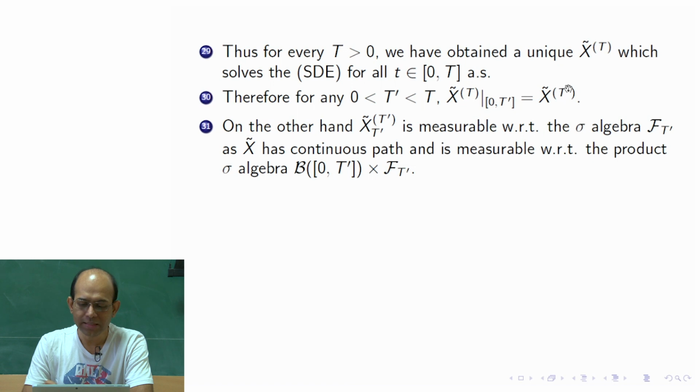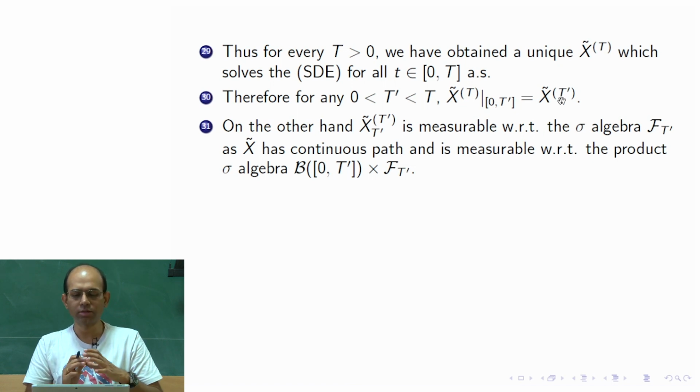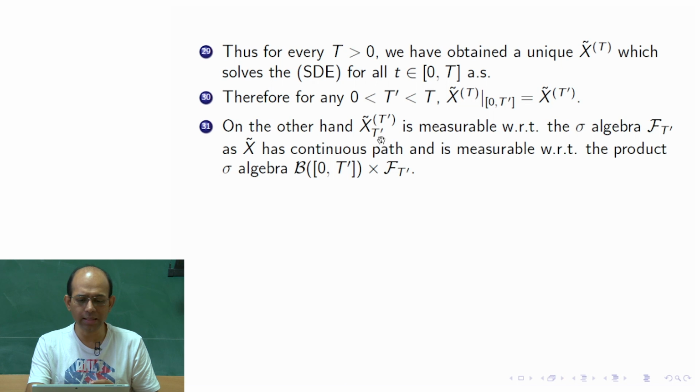Since this is a measurable function of two variables, we would get that at t prime, if you take the t prime section, that is also measurable. In general it is not true, but here it is measurable with respect to the sigma algebra F t prime, as this process has continuous paths and is measurable with respect to the product sigma algebra.